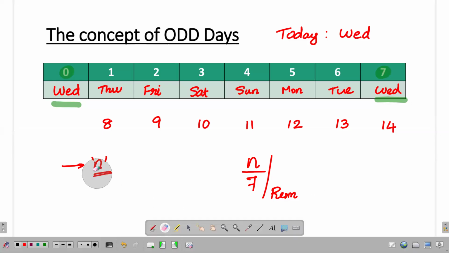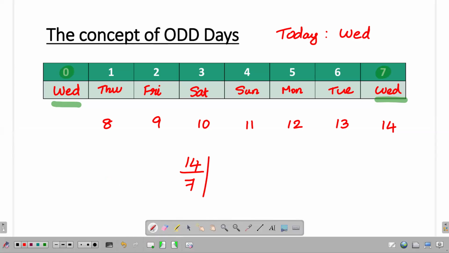Now, let us consider today it's Wednesday. 14 days from today. You divide this 14 with 7. You know that the remainder is equal to 0. So 14 days from today, it is as good as 0 days from today, which is as good as today itself. All right. So we see a cyclicity here, and the cyclicity we are considering is nothing but 7. So in the same way, 28 days from today is as good as 0 days from today. It is as good as Wednesday, right?